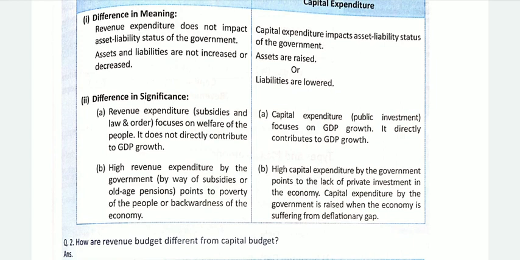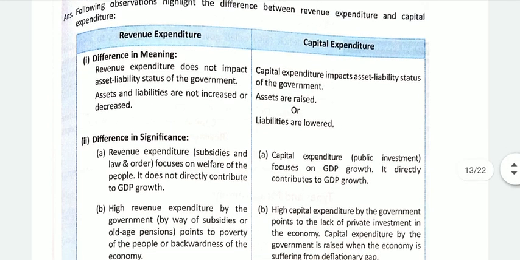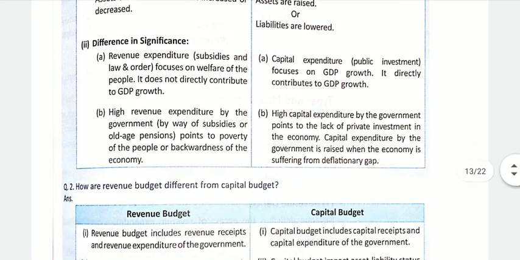When the private sector does not make investment in the economy and the economy is suffering from a deflationary gap, or I can say recession, the government needs to introduce capital to lift the economy out of the problem. So I hope these are all clear.